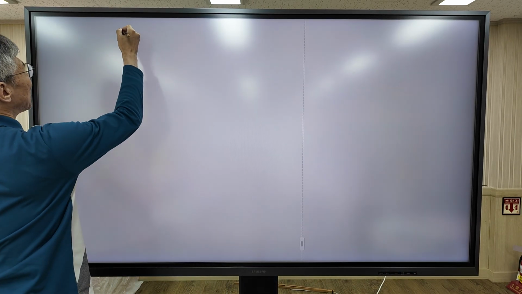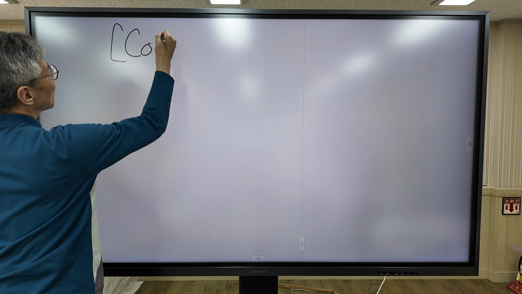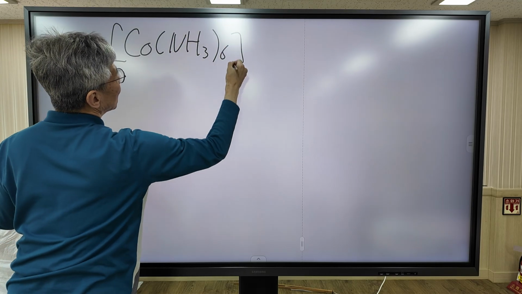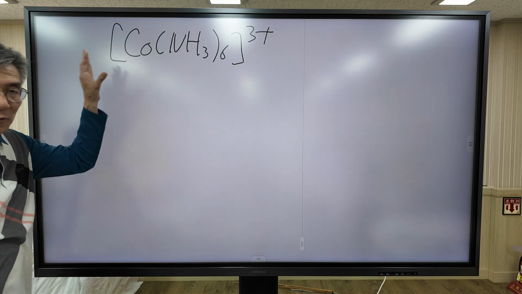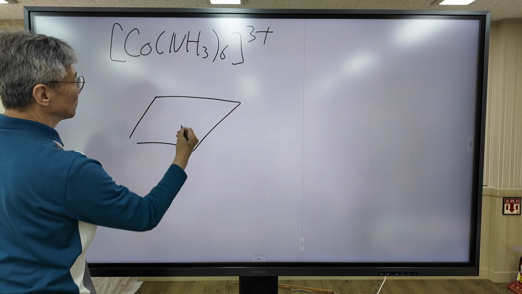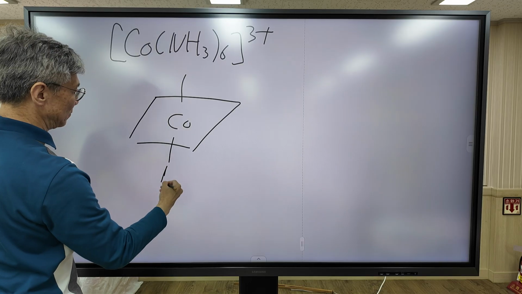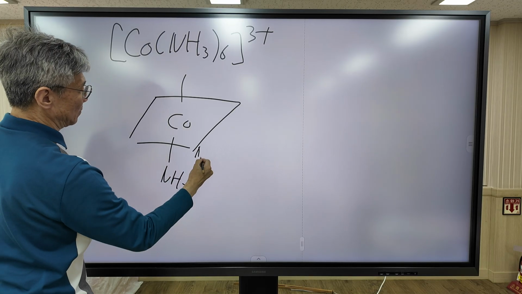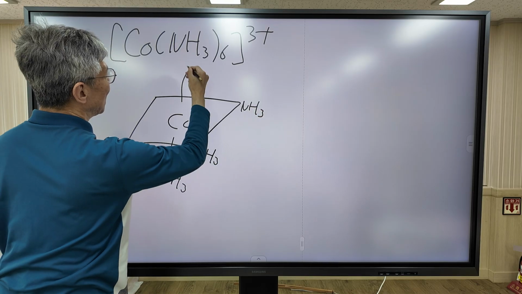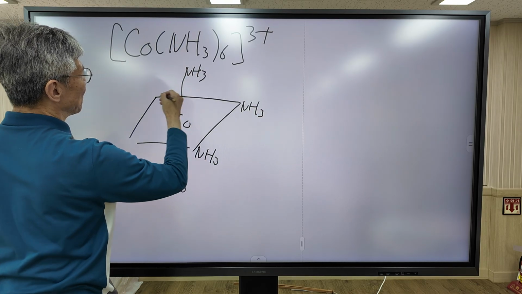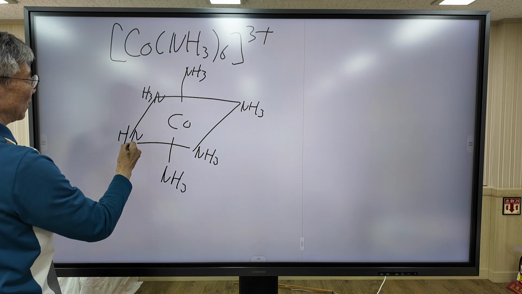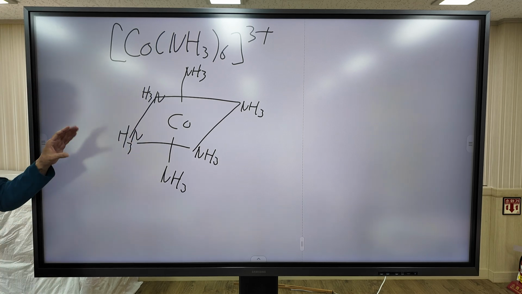Now, a newly found compound's chemical formula was determined and the molecular structure was found. What is the next step? The next step is: what is the electronic structure of this compound?